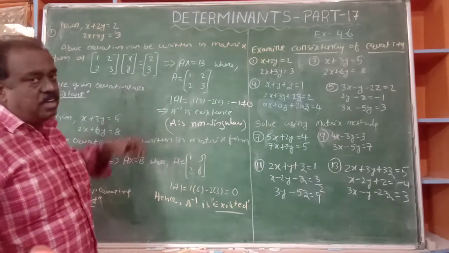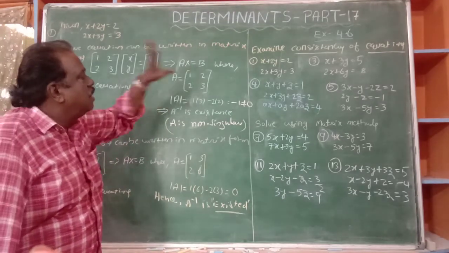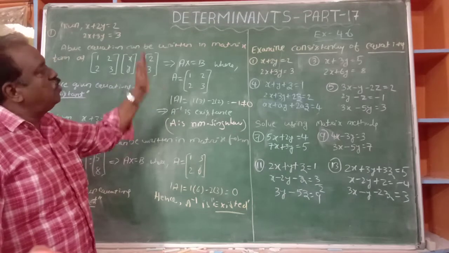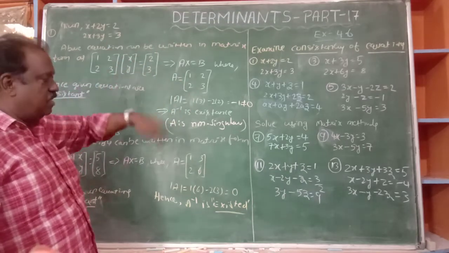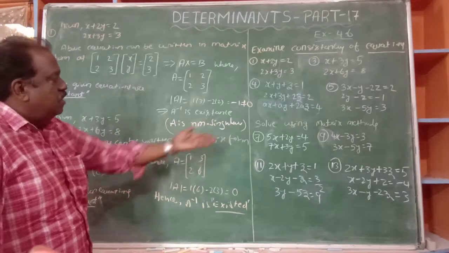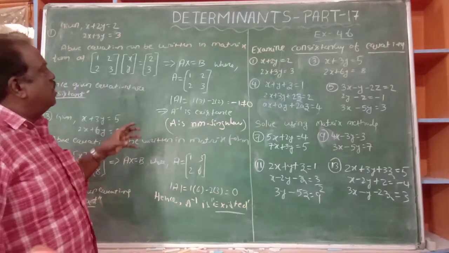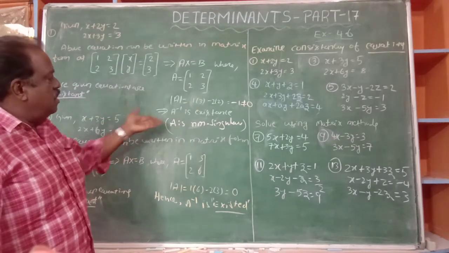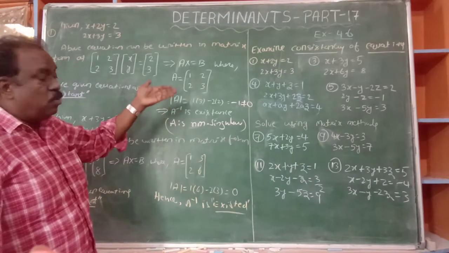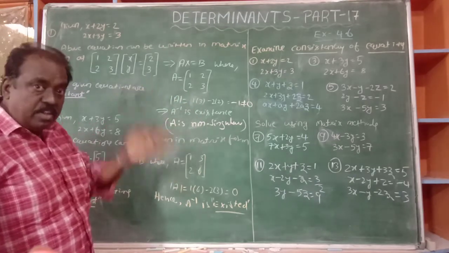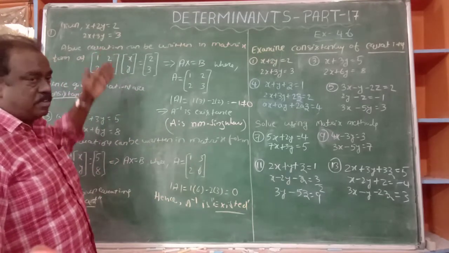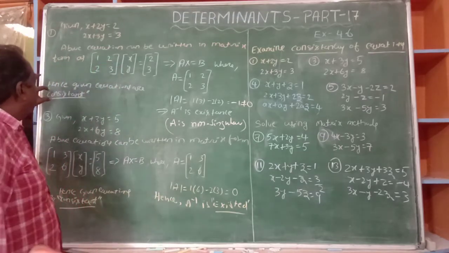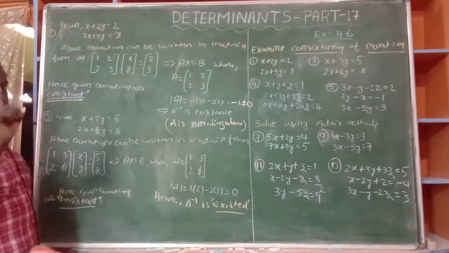If A inverse exists, we can multiply it with B and get X equal to a matrix, where X means x and y. Like that, using the theory part, we can solve it in the next part. Here, the question is whether the equations have unique solutions or not. Here A is non-singular, so determinant A is not 0, and as a result A inverse exists. Through that, we can find the values of x and y. So for x and y, some values exist. In this case, the solution exists.